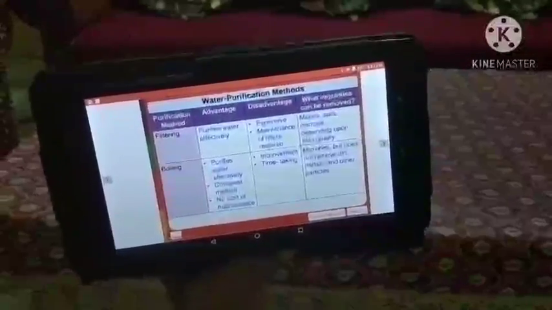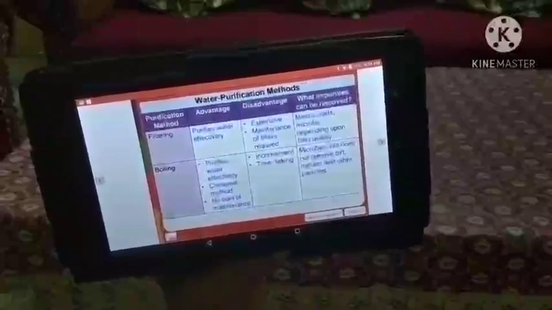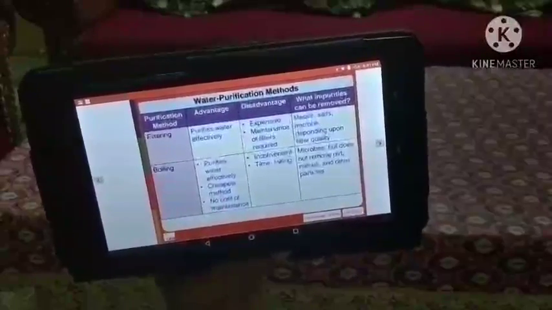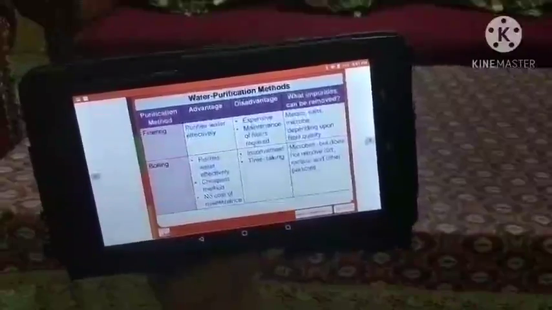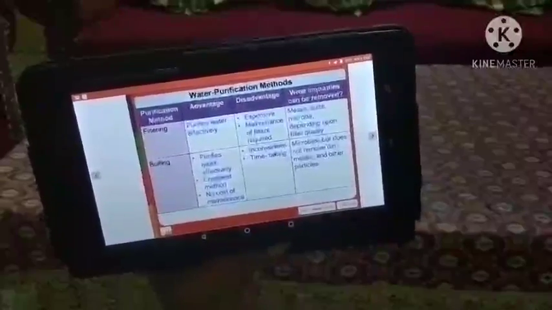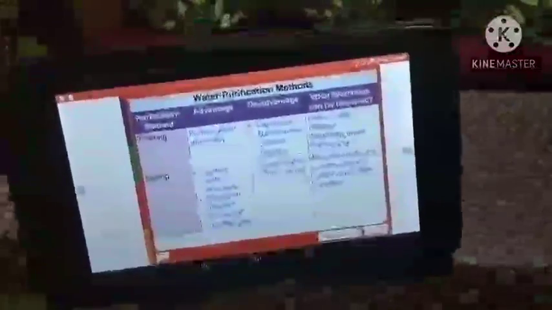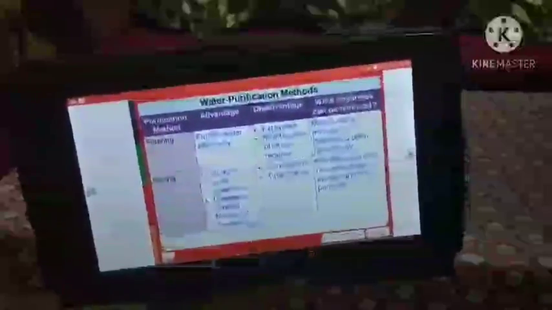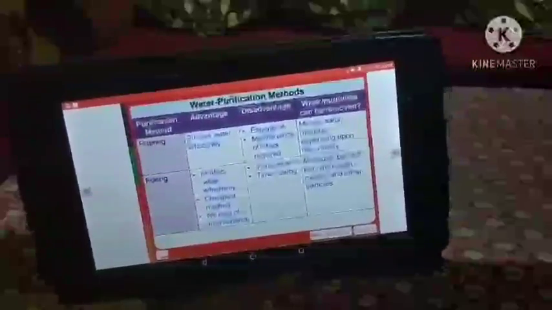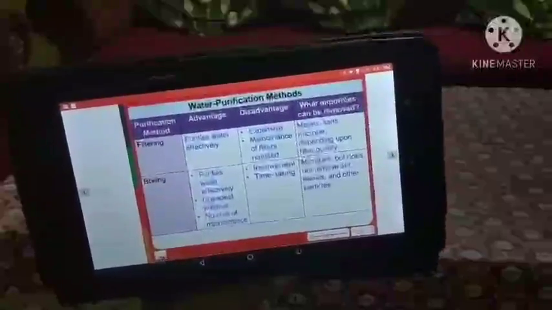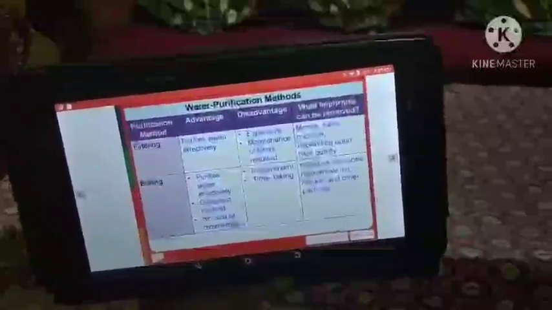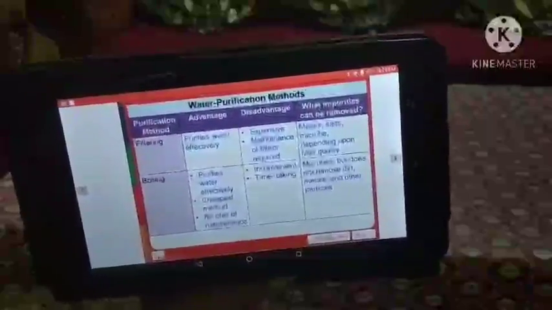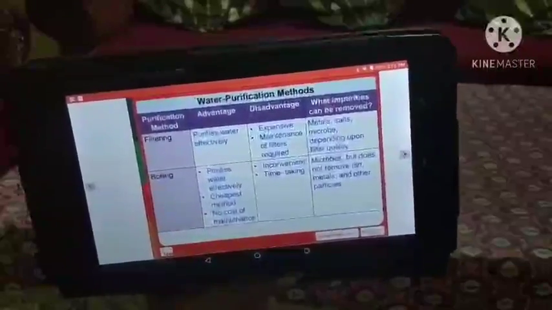First method is filtering. Its advantage is it purifies water efficiently. Disadvantage is it's expensive. Maintenance of filters is required. What impurities can be removed? Only materials, salts, microbes, depending upon the filter quality.